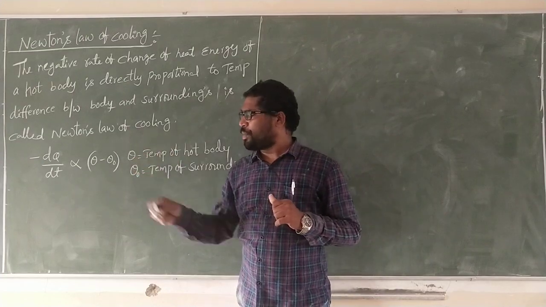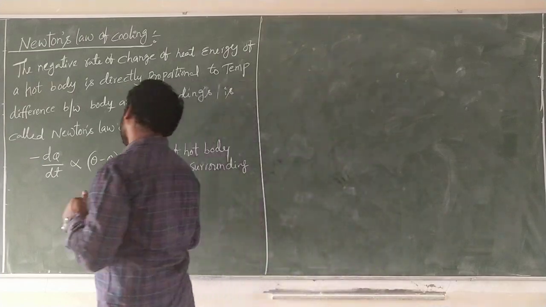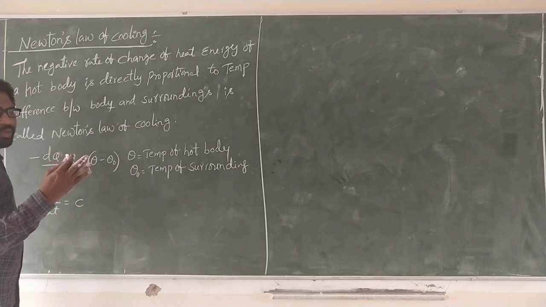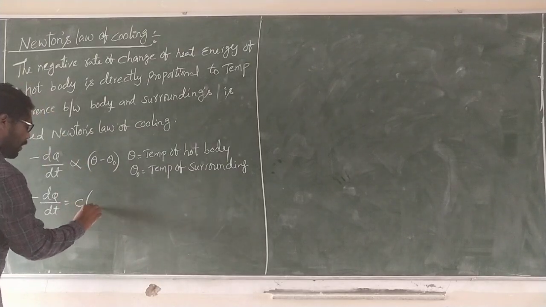Now, minus dq by dt is proportional to theta minus theta naught. Minus dq by dt is equal to c, which is the proportionality constant, times theta minus theta naught. There is no special name, that is only the proportionality constant.